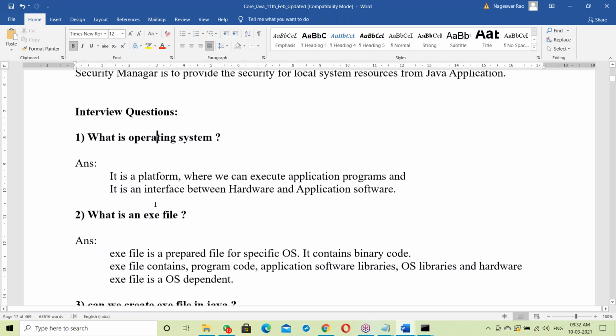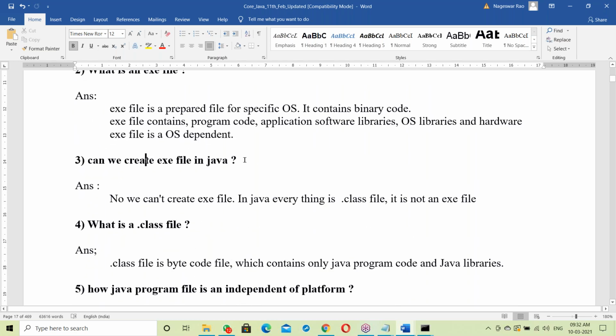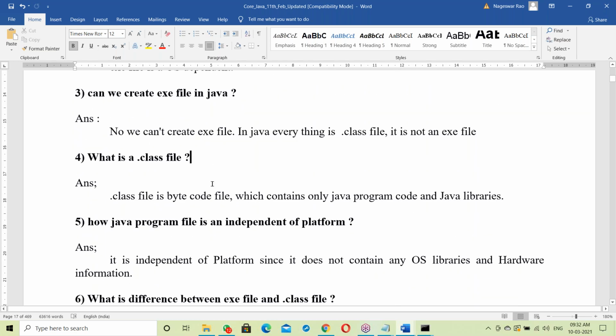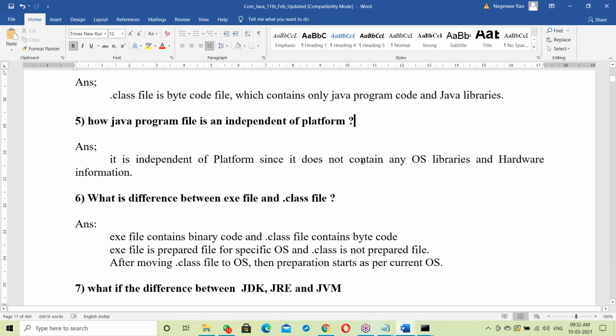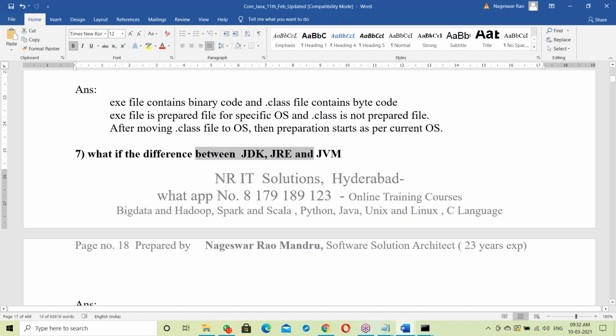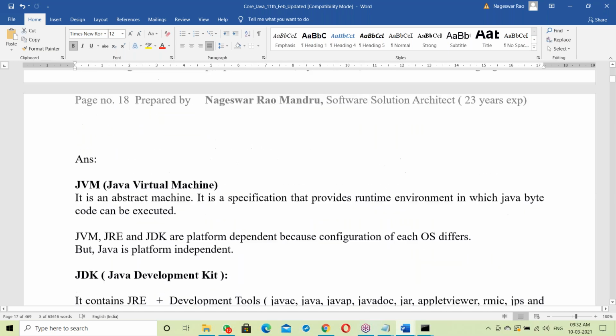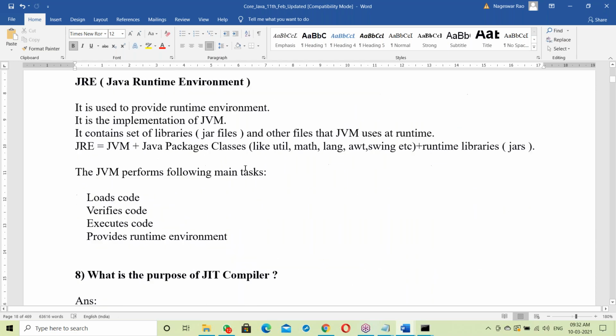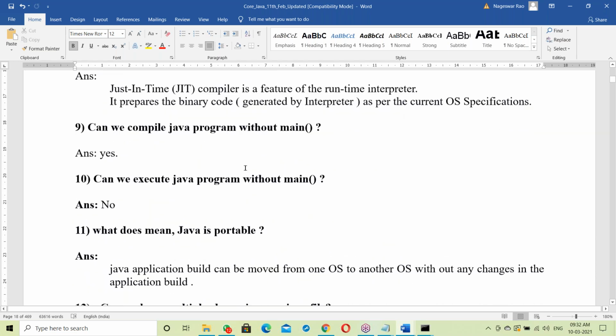What is an OS? What is an exe file? Can we create an exe file in Java? What is a dot class file? What does it mean that Java is platform independent? What's the difference between an exe file and a dot class file? What's the difference between JDK, JRE, and JVM? These kinds of interview questions I have prepared, with questions and answers here.